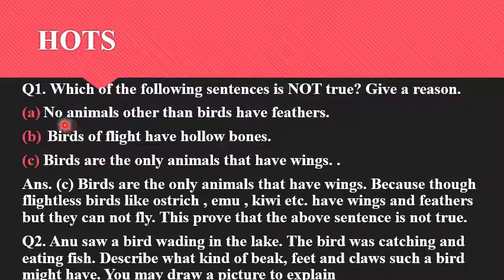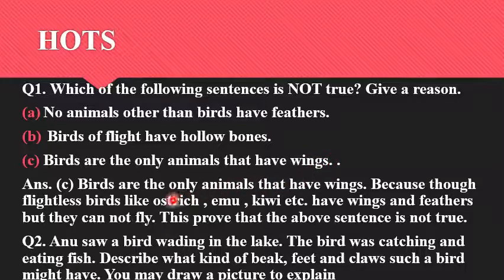Children, you have given 3 sentences over here, and among these 3, one of the sentence is not true, and you have to give the reason why that particular sentence is not true. So let's see first what sentences are given to us here. No animals other than birds have feathers. Birds of flight have hollow bones. Birds are the only animals that have wings.